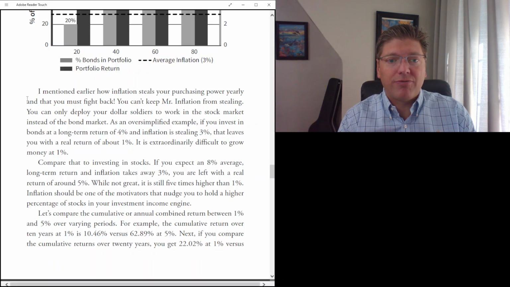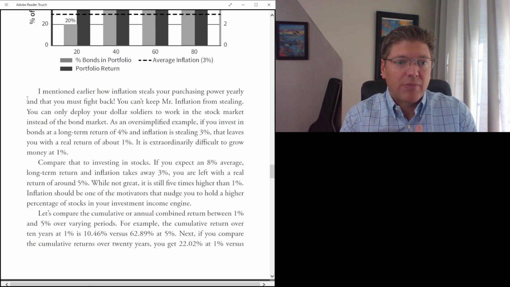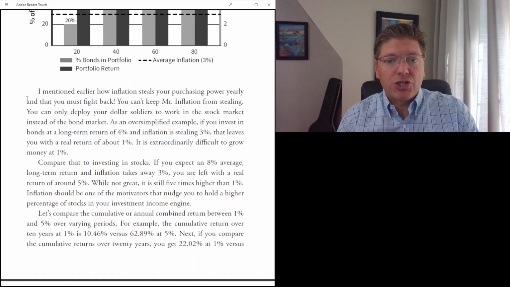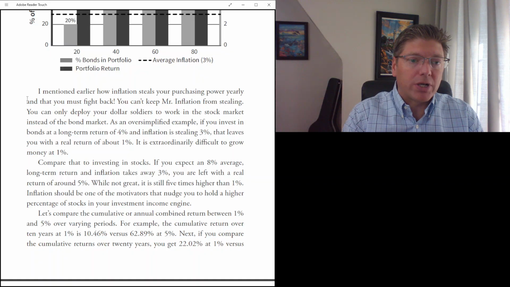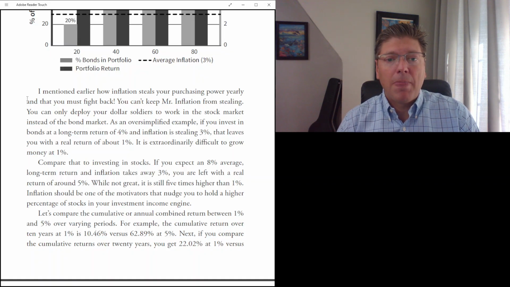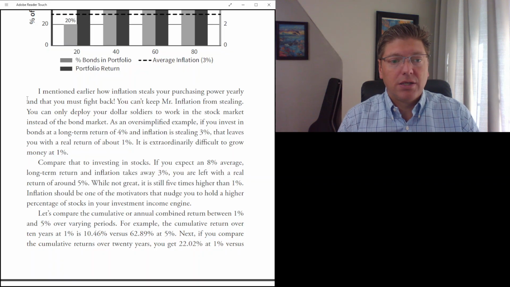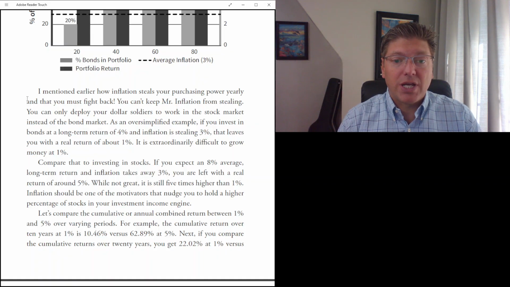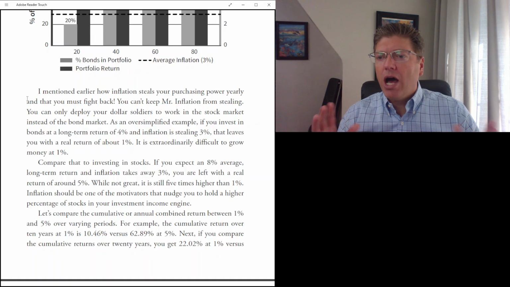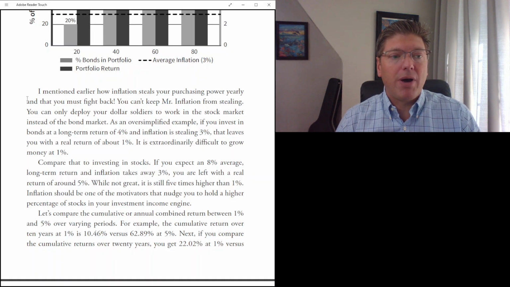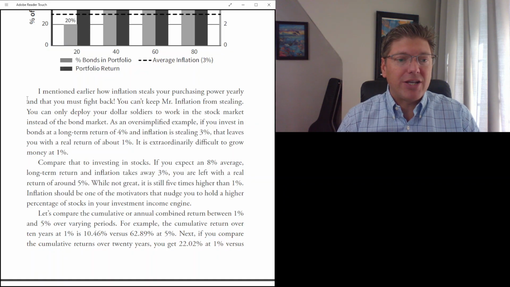Okay. So I mentioned earlier how inflation steals your purchasing power yearly and that you must fight back. You can't keep Mr. Inflation from stealing. You can only deploy your dollar soldiers to work in the stock market instead of the bond market. As an oversimplified example, if you invest in bonds at a long-term return of 4%, and inflation is stealing 3%, that leaves you with a real return of about 1%. It is extraordinarily difficult to grow money at 1%. Compare that to investing in stocks.